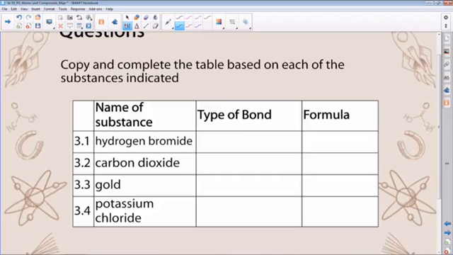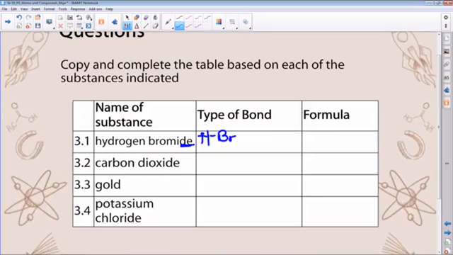The first substance is hydrogen bromide. I want you to be very careful. Bromide consists of hydrogen and bromine. If it's a halogen, the name will end with ide instead of ine. Remember, between hydrogen and bromine there is sharing of valence electrons.